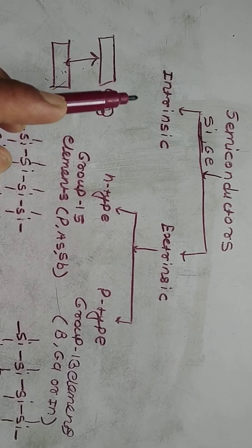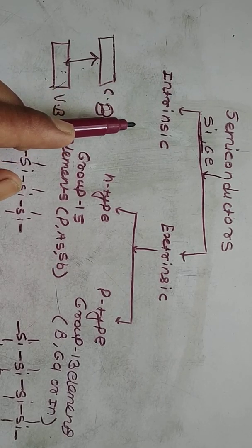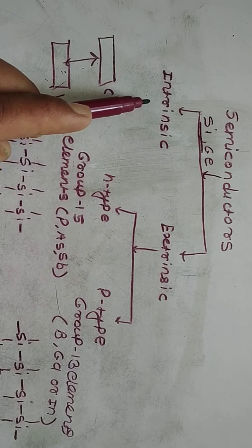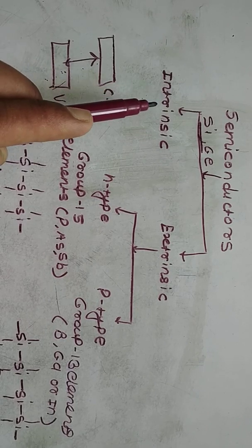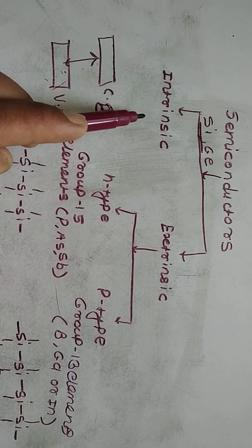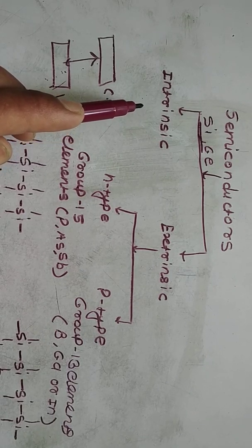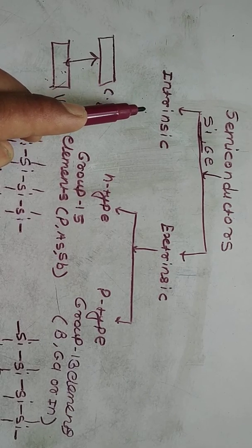The intrinsic semiconductor is the pure semiconductor material, that means no impurity is added for the conduction, only pure metalloid like silicon or germanium. This pure semiconductor material has very low but finite electrical conductivity, and is called an intrinsic semiconductor.